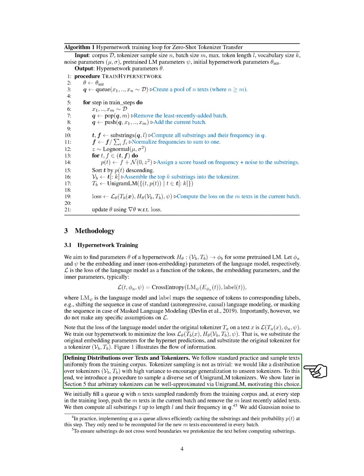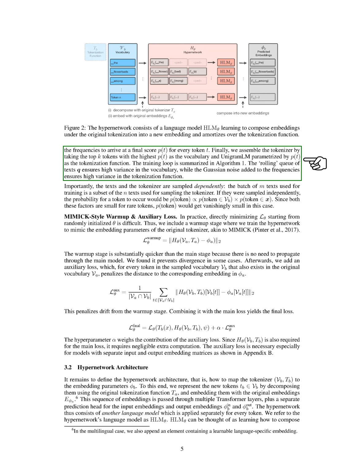To create distributions over texts and tokenizers, we sample texts uniformly from the training corpus. Tokenizer sampling is more complex, aiming for a diverse set of unigram LM tokenizers to encourage generalization. We introduce a method to sample unigram LM tokenizers and compute token frequencies to construct the tokenizer vocabulary. The training loop involves updating the tokenizer based on the text queue and adding noise for variance.